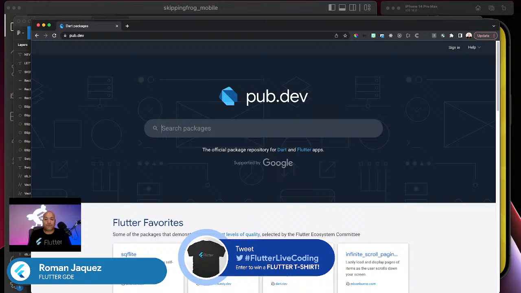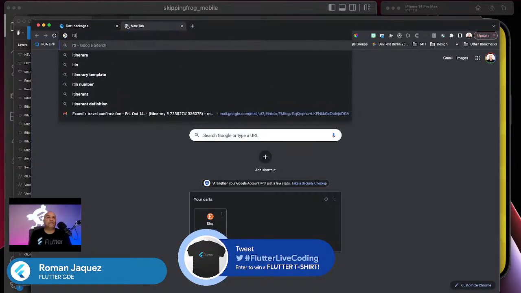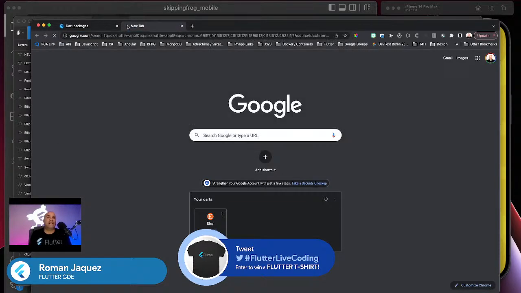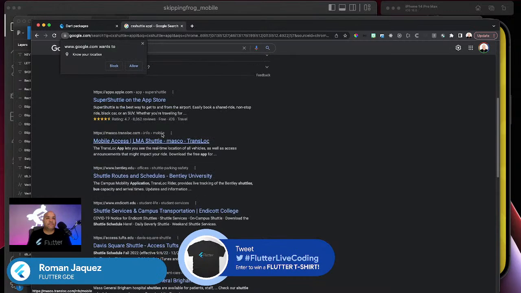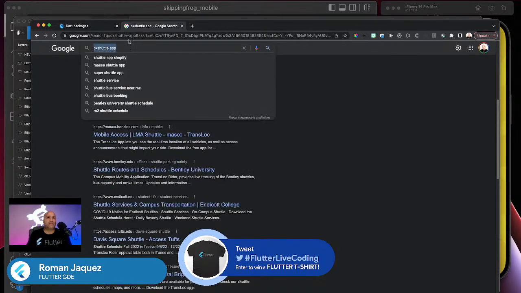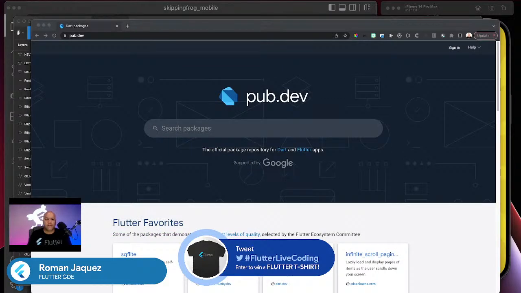Actually, I can even show you in the App Store the CX Shuttle application that I developed. Let me look it up here in the App Store and see if it comes up.